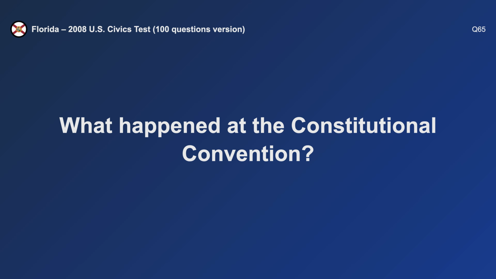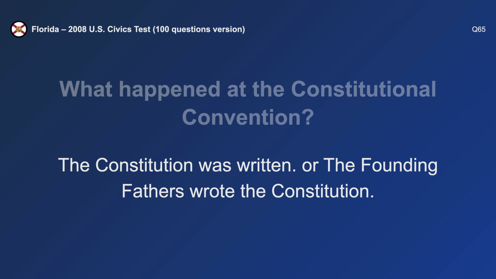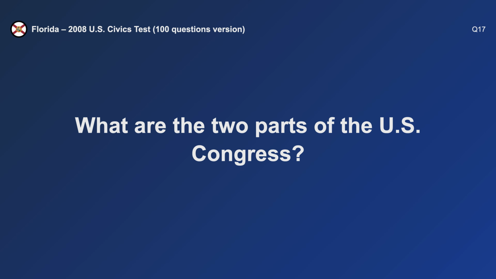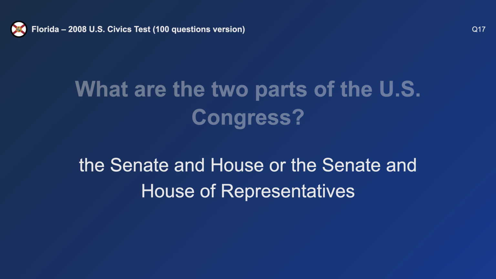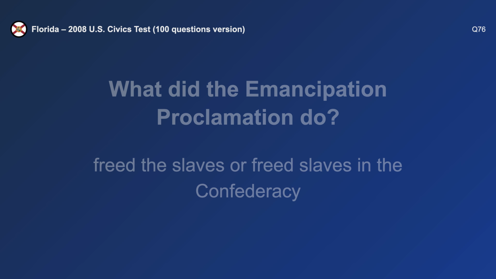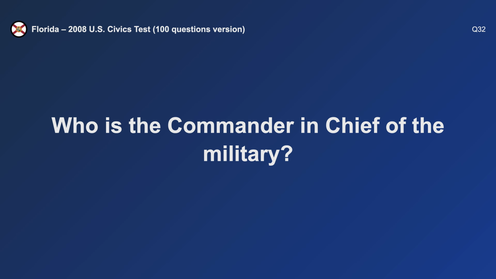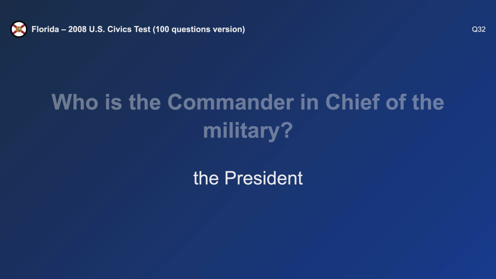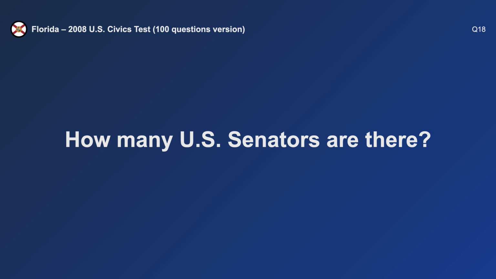What happened at the Constitutional Convention? The Constitution was written. What are the 2 parts of the U.S. Congress? The Senate and House. What did the Emancipation Proclamation do? Freed the slaves. Who is the commander-in-chief of the military? The President. How many U.S.